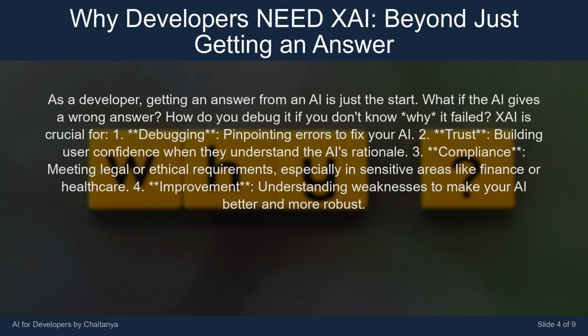As a developer, getting an answer from an AI is just the start. What if the AI gives a wrong answer? How do you debug it if you don't know why it failed? XAI is crucial for: 1. Debugging, pinpointing errors to fix your AI. 2. Trust, building user confidence when they understand the AI's rationale. 3. Compliance, meeting legal or ethical requirements, especially in sensitive areas like finance or healthcare. 4. Improvement, understanding weaknesses to make your AI better and more robust.